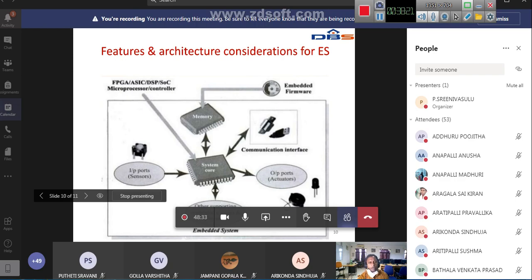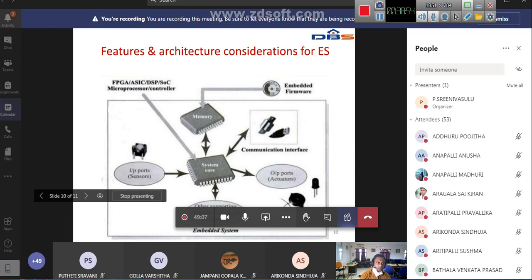inputs, outputs, memory, system architectures, cables, and input output devices you have to take into consideration before designing an embedded system. When you are designing an embedded system, first of all you have to identify what type of microcontroller you need, because in the market many are available. For your application you select a microcontroller like 8051, or you can go for ARM.